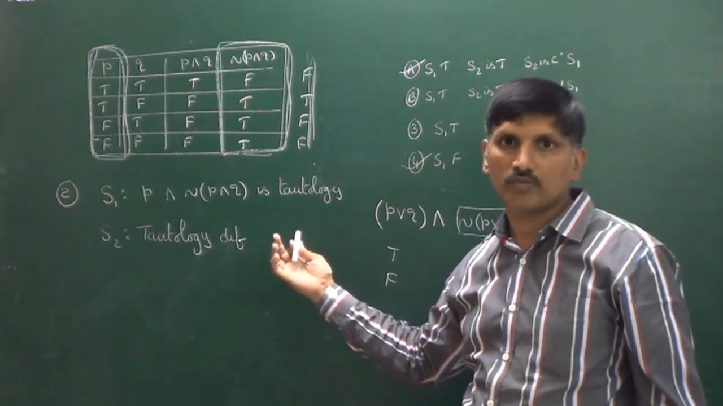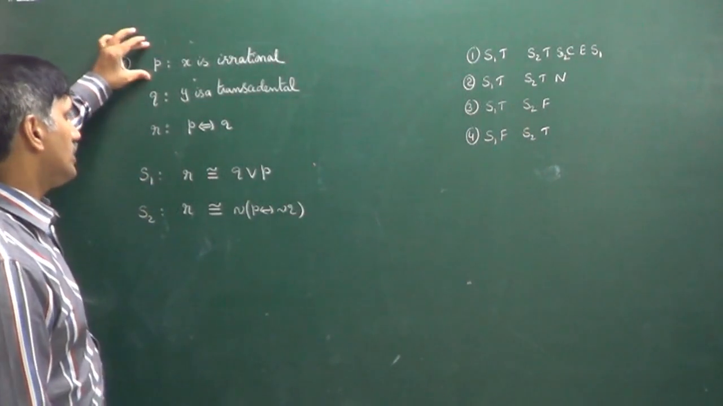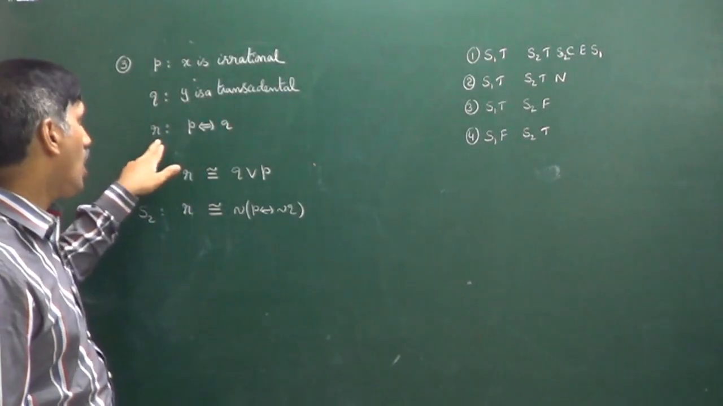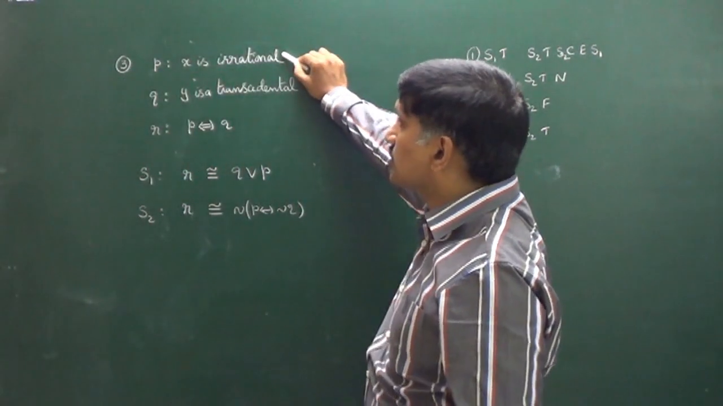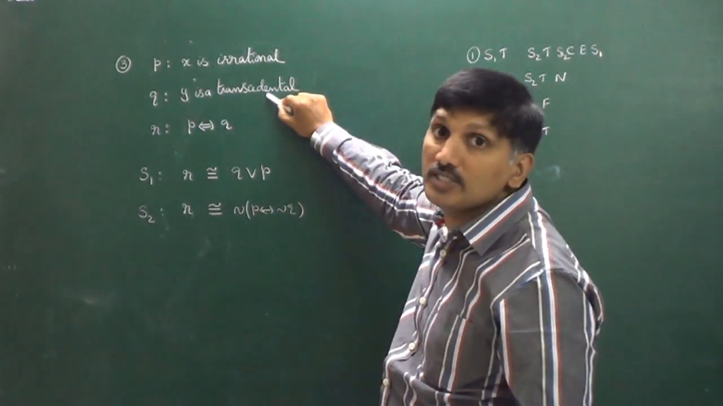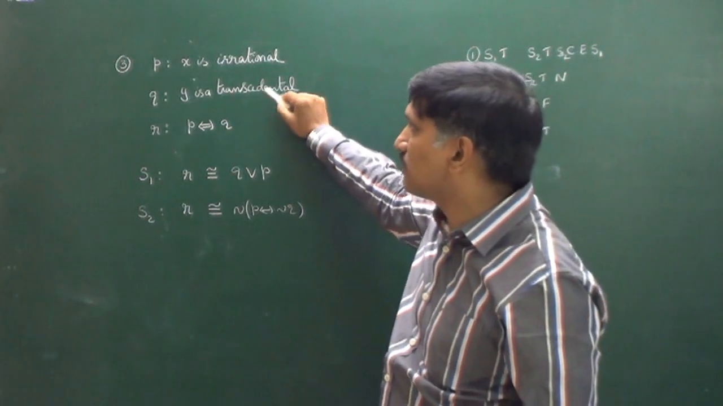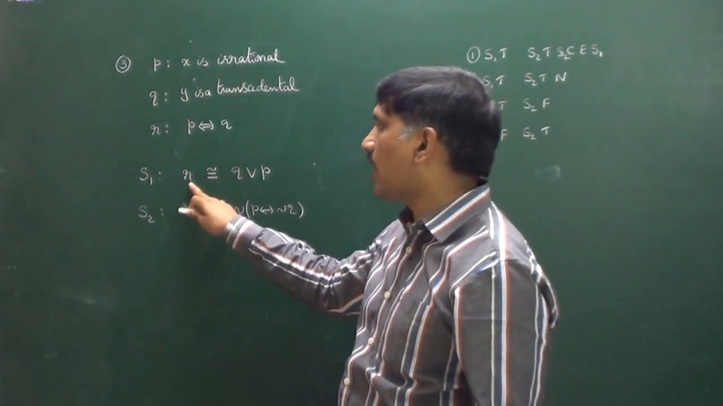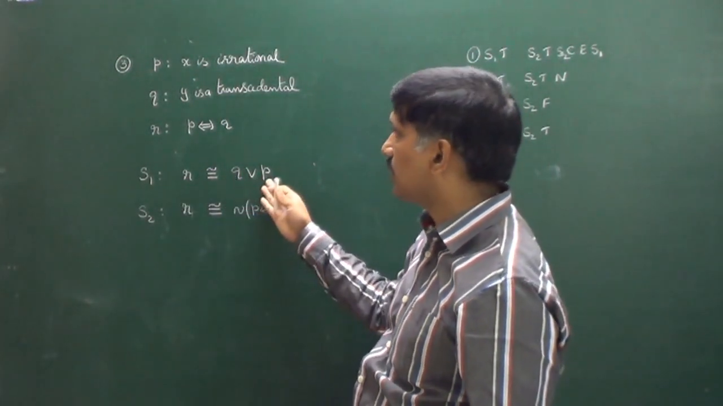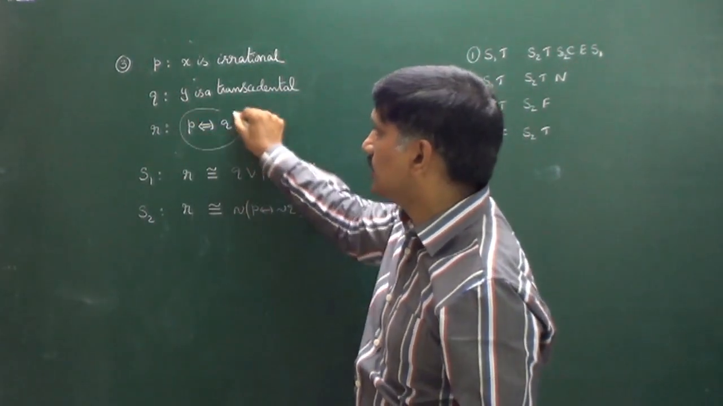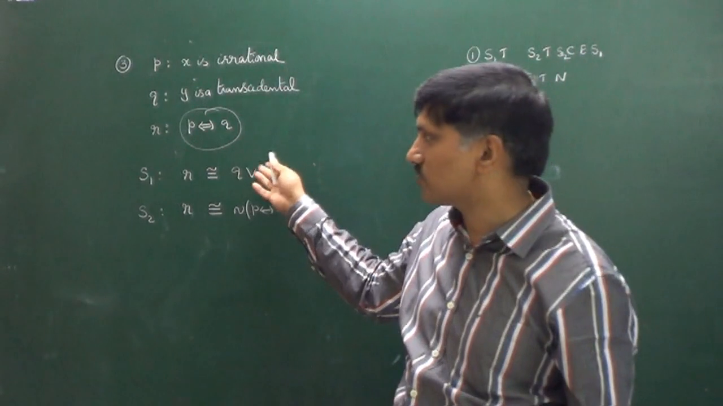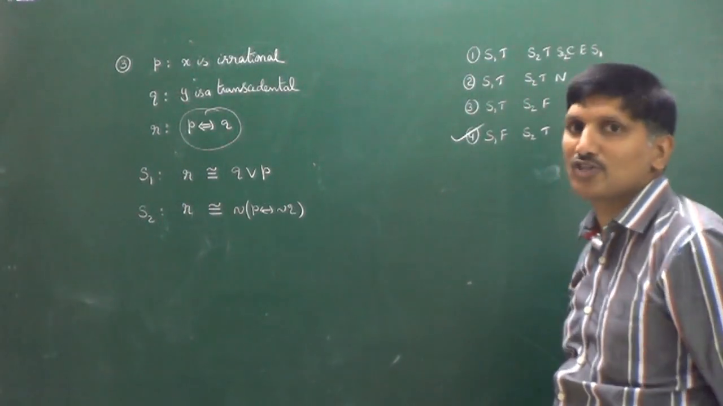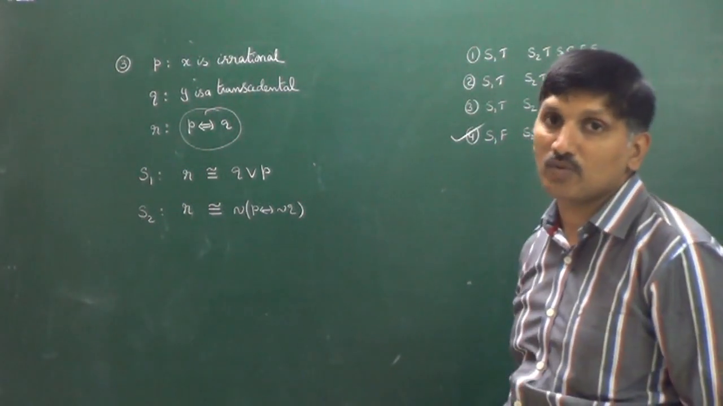The tautology definition is given. So this is another question. They are given: P is X is irrational. Q is Y is a transcendental number. R is given as X is irrational if and only if Y is transcendental. That is the information given. That means R is given as P if and only if Q. But what is said in statement 1? R is equivalent to Q if and only if P. This is never equal to Q if and only if P. That's why statement 1 is false. Statement 1 is false means obviously we can take the fourth option as correct, because only in the fourth option is statement 1 false.